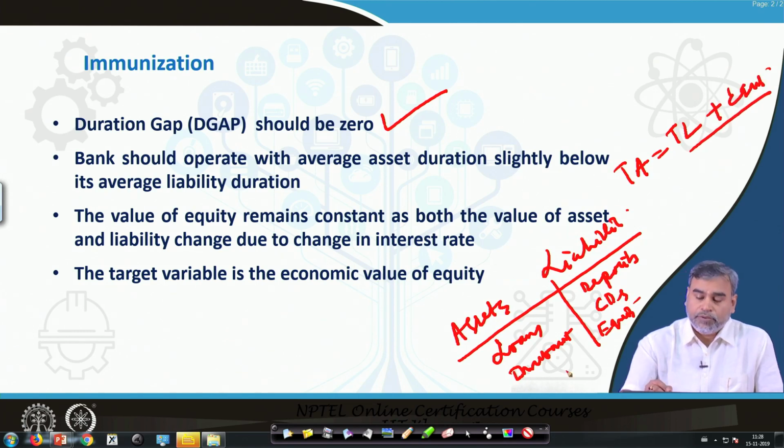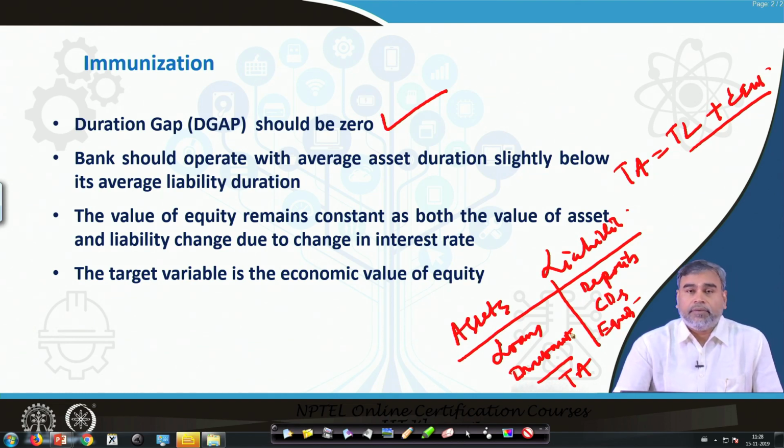That means if you compare total assets and total liabilities, the liabilities apart from equity will be less than the total assets. Because of that, whenever we want to make the duration gap equal to 0, we have to structure assets and liabilities in such a way that the average asset duration is slightly lower than the average liability duration.